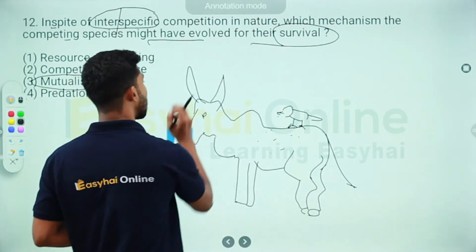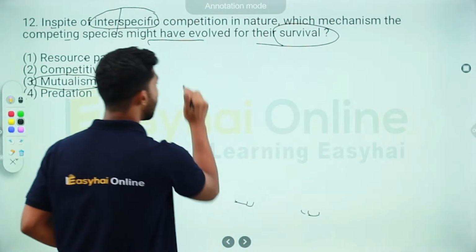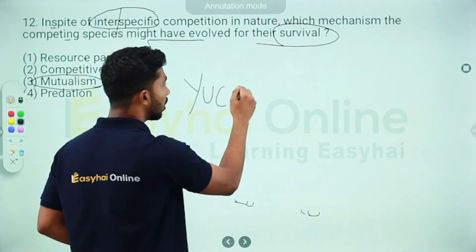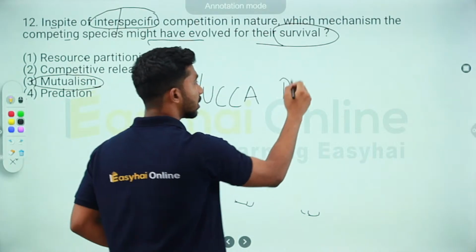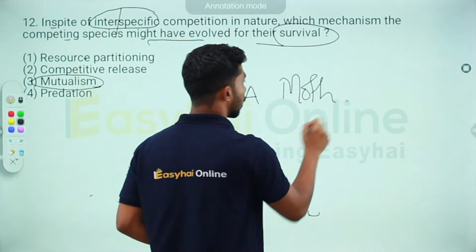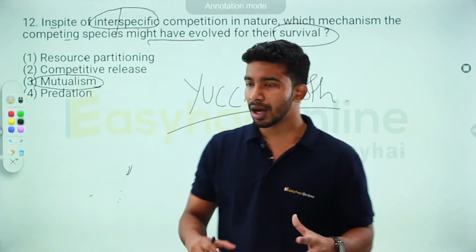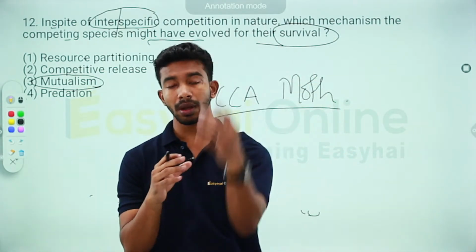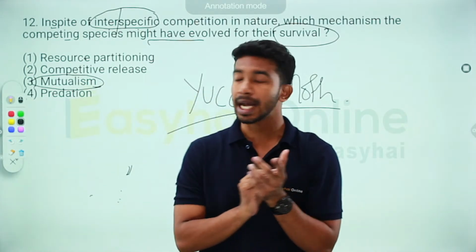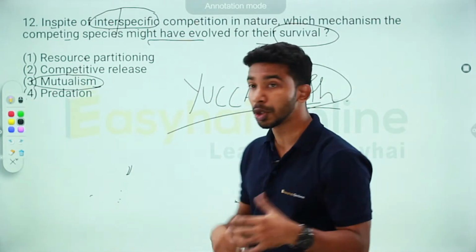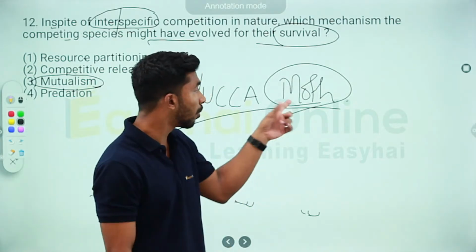Similarly, another example I can give you is that of the yucca and the yucca moth. There's a specific plant whose flower is actually pollinated by the yucca moth. Now what does the moth get in return?